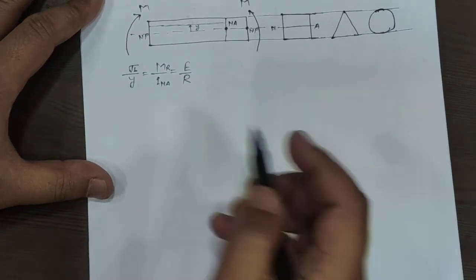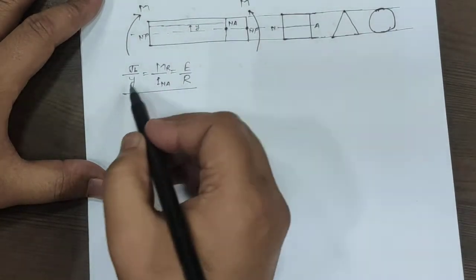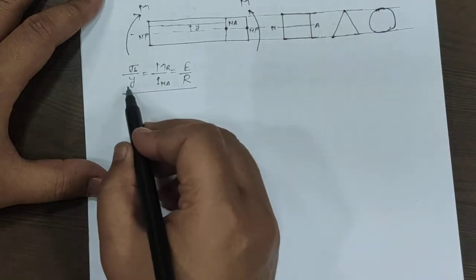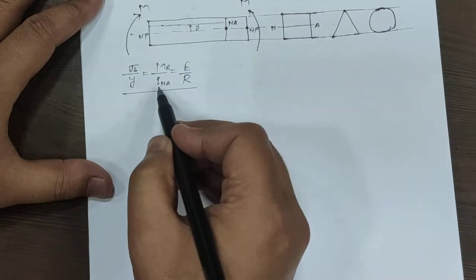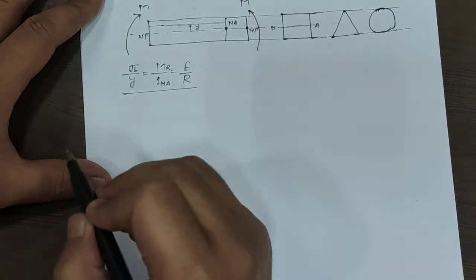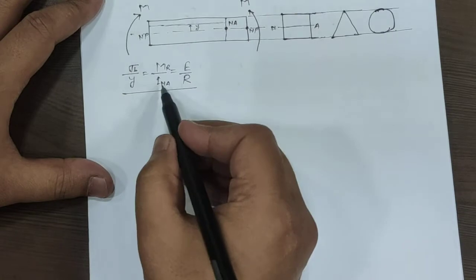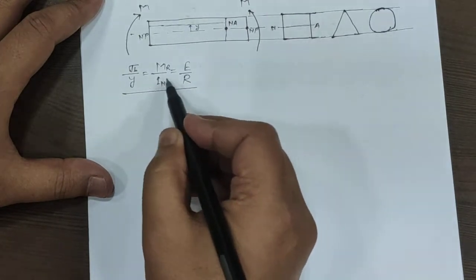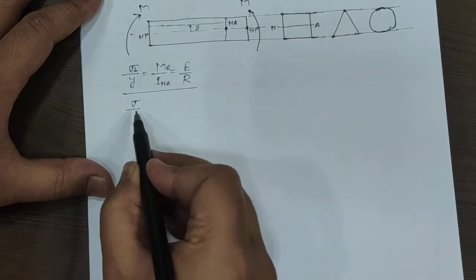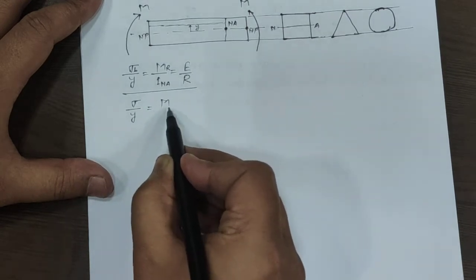Analyzing means we can convert this equation into two equations: sigma upon y is equal to M upon I, and sigma upon y is equal to E by R. First we have to calculate the moment of inertia.